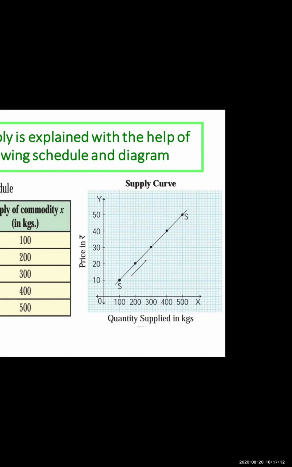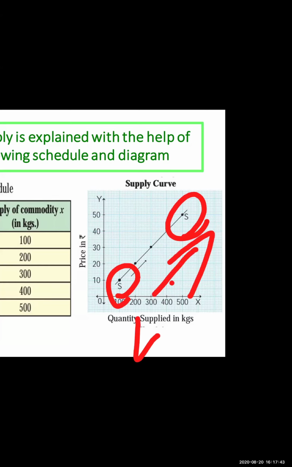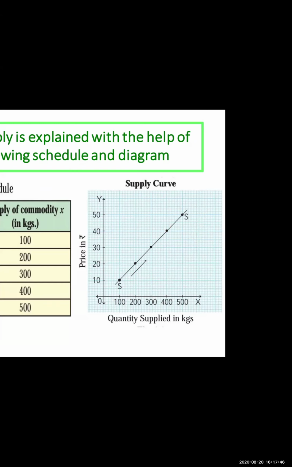After drawing this diagram, you have to explain. After drawing the table, you have to explain: as price increases, quantity supplied also increases. It means it shows the direct relationship between price and quantity supplied. X-axis represents quantity supplied. Y-axis represents price of the commodity. SS is the supply curve which slopes upward from left to right. It is a positive slope. It indicates direct relationship between price and quantity supplied.